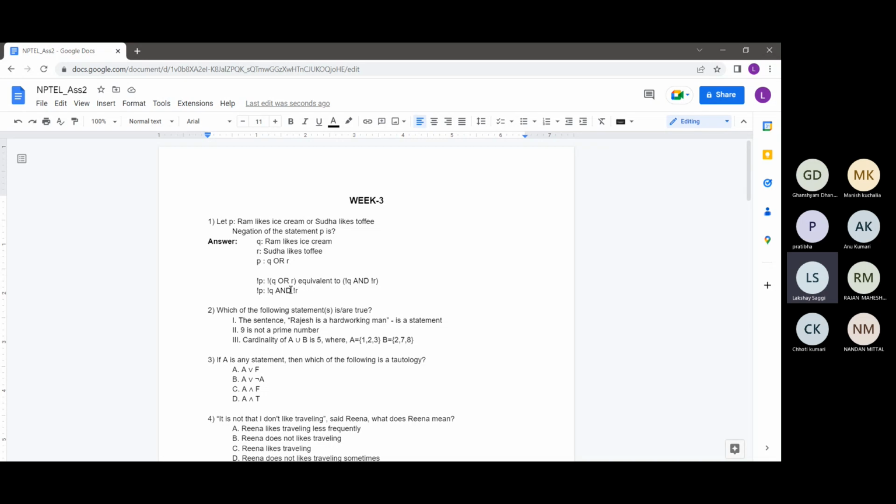But what I'm typing out here is a general way to find the negation of a compound statement. Suppose the statement P consisted of hundreds or thousands of simple statements. Then you need a proper algorithm, a proper way to find the negation of that statement, so it's better to have a structured manner in which you can approach the problem, right? So this is a structured manner in which you can find the negation.